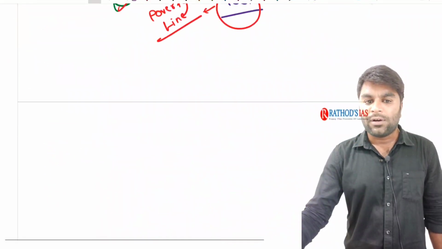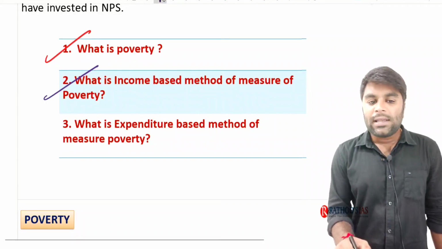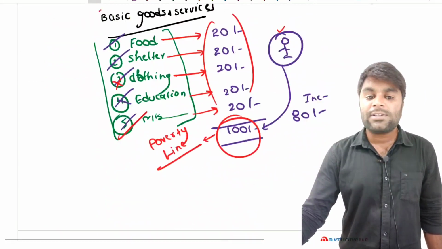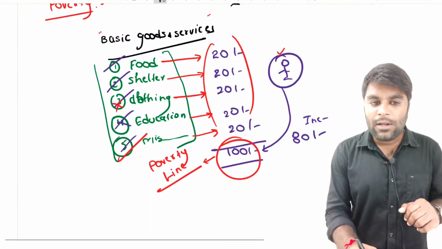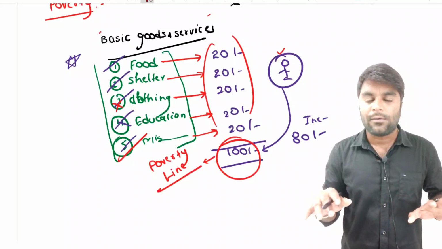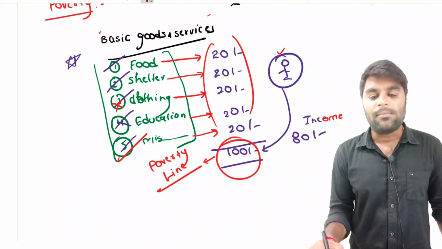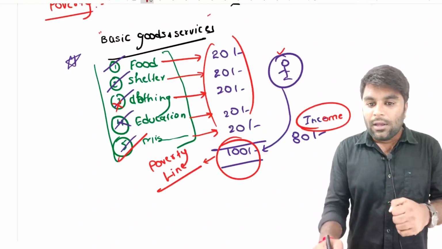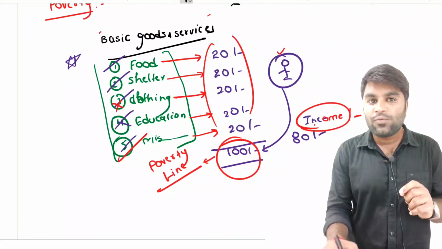Now, there are two more questions I have given to you here. You just understood what is the meaning of poverty. Now, what is the income-based measure of poverty, or what is the expenditure-based measure of poverty? There are two methods in which poverty can be estimated in India, not only in India, in any country. I hope the definition of poverty is very clear for you. Now, see guys, here we are talking about income. Understand this sequence very carefully. We are saying that, imagine if this individual is earning an income of, remember this term, income.